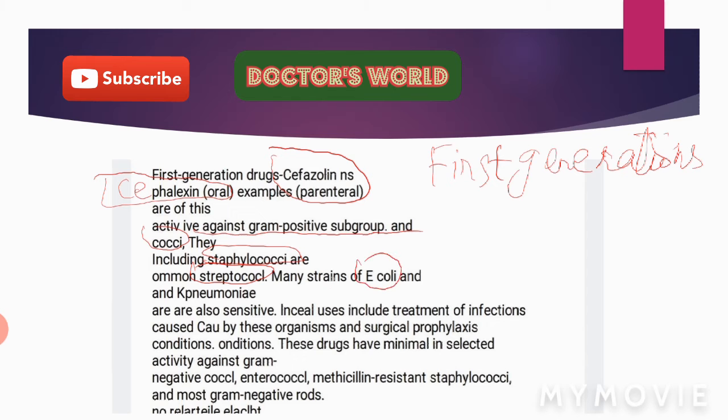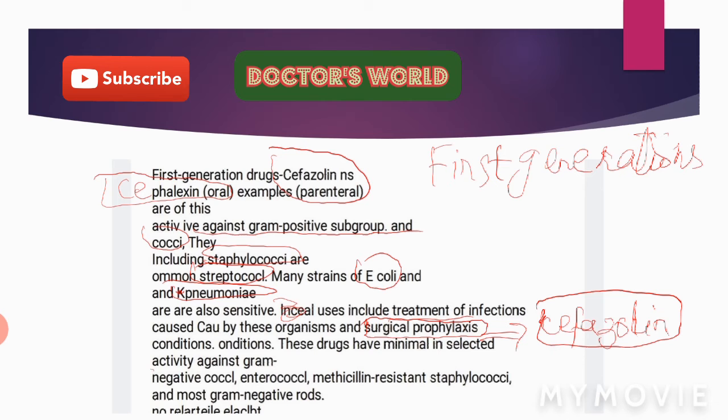Most strains of Escherichia coli and Klebsiella pneumoniae are also sensitive to these drugs. These drugs are used for the treatment of infections caused by these organisms and for surgical prophylaxis, that is, after surgery we give cefazolin, a first generation cephalosporin, for prophylaxis of infections against these gram positive organisms.